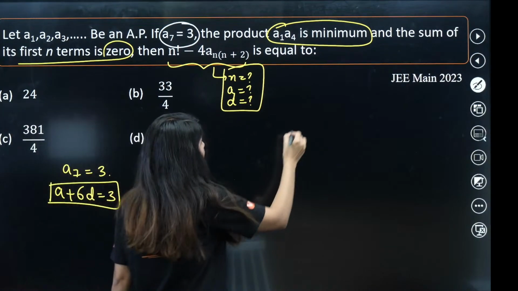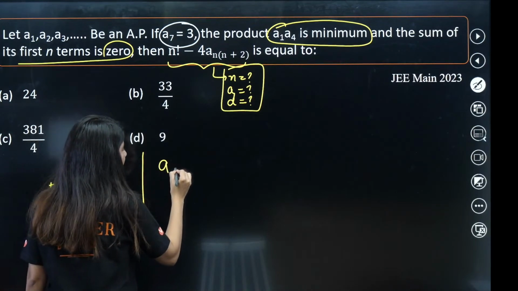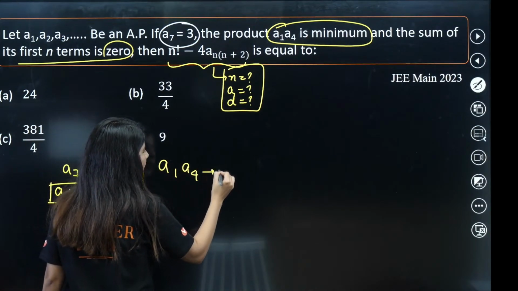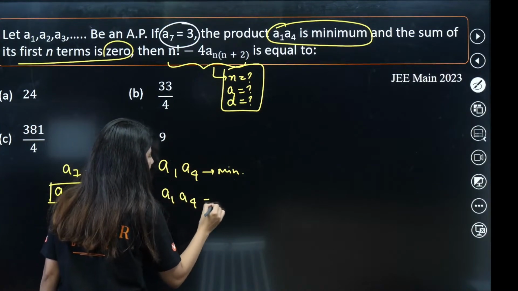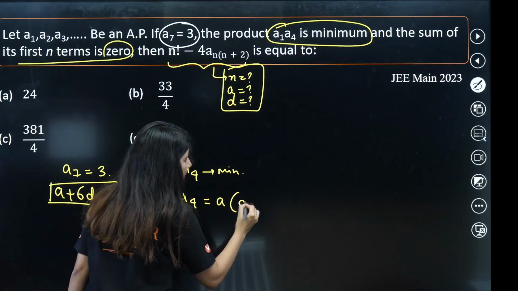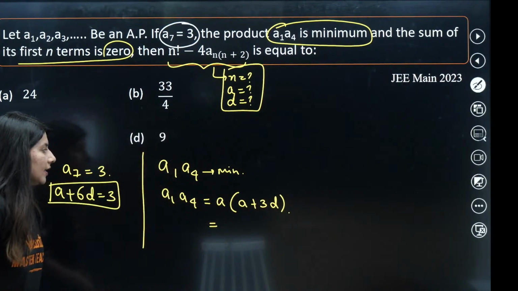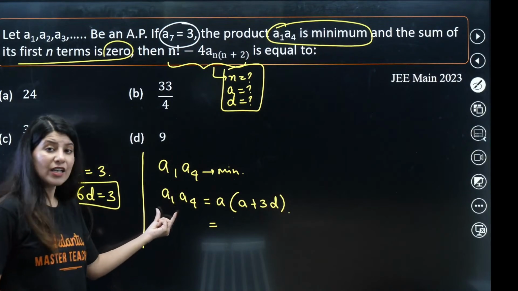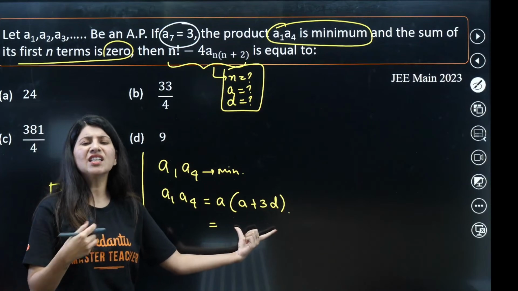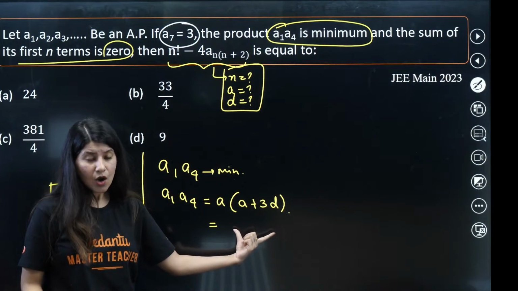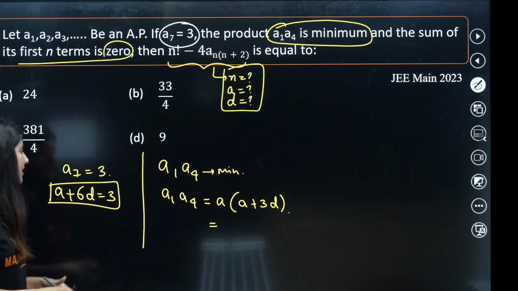Okay, and it is also given that a1, a4 is minimum. The value of a1, a4 should be minimum. So a1, a4 is what? A plus 3d. Right? Now, you want the value of a1, a4 to be minimum. For that, you need this expression either in complete terms of a or in complete terms of d. How do you do that? By using this expression.